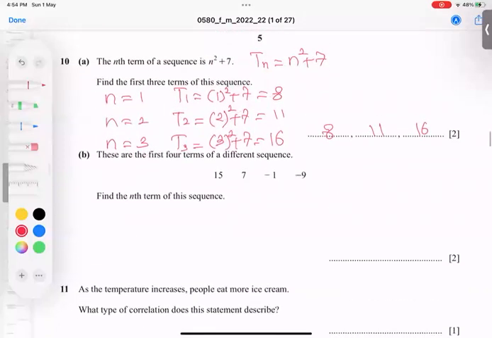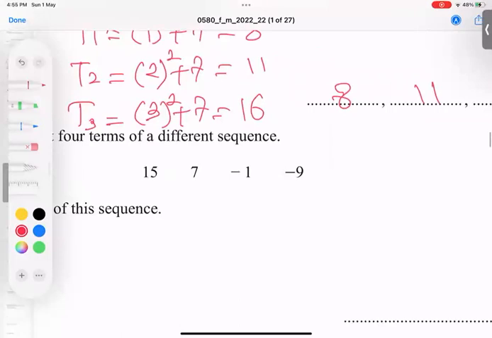He's saying these are the first 4 terms of a different sequence. Find the nth term. So first of all, check it. What is here? I'm adding 8. Here, adding 8. Here, I'm adding 8. So no, not adding, sorry, subtracting 8. Sorry for that. So subtracting.